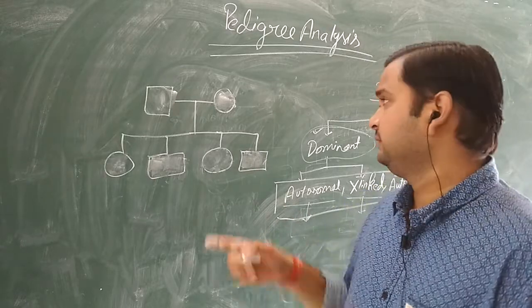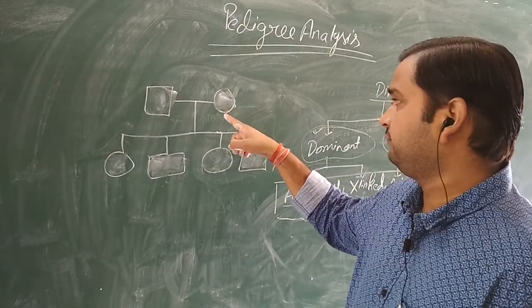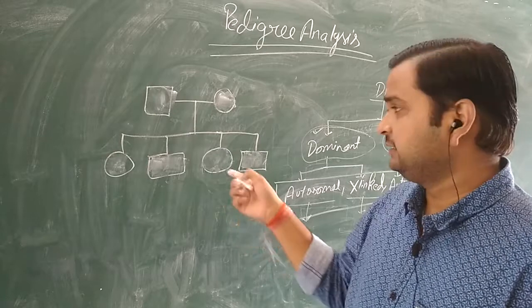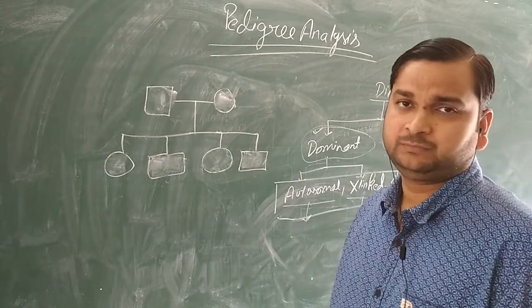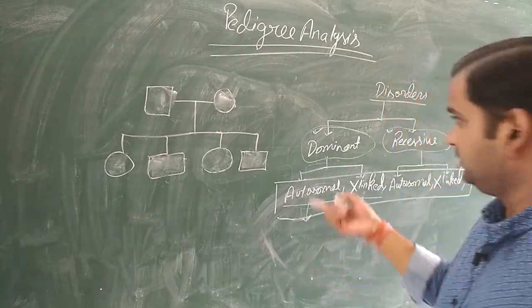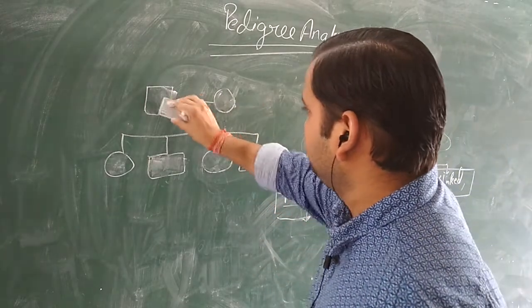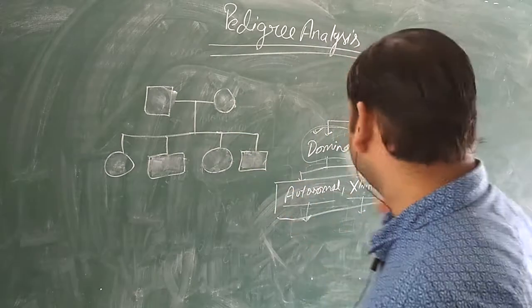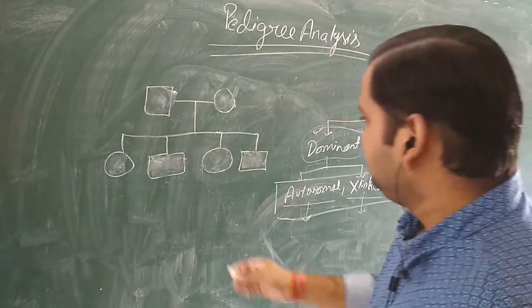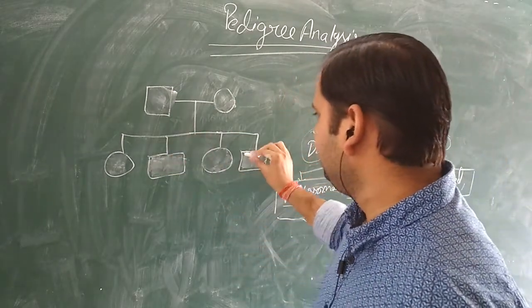So in that what happened? The female will transfer the disease to the son. Okay. So one more thing. Suppose both parents are normal, therefore this will be recessive. But the disease is expressed only in the males like this.